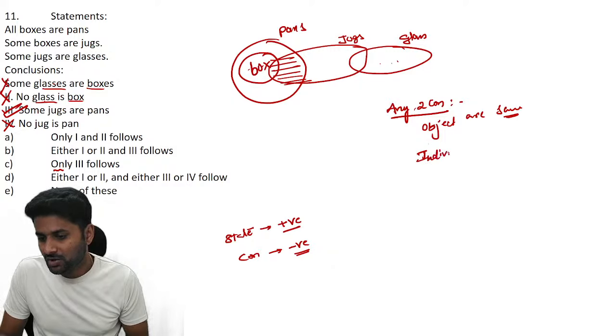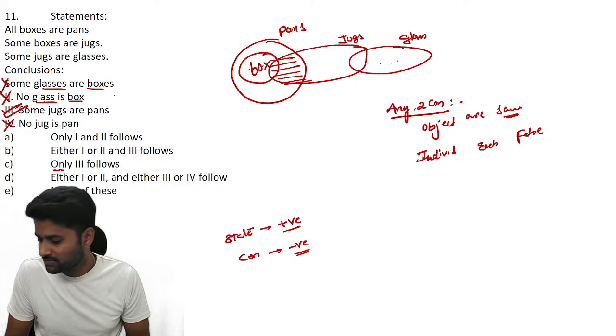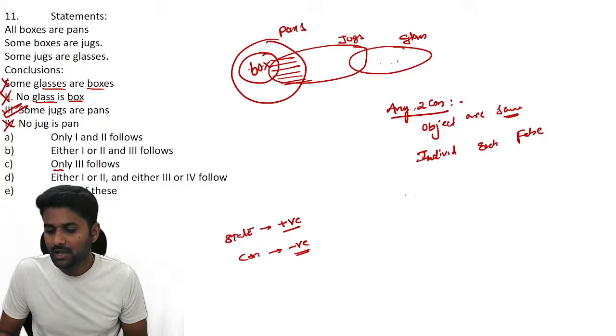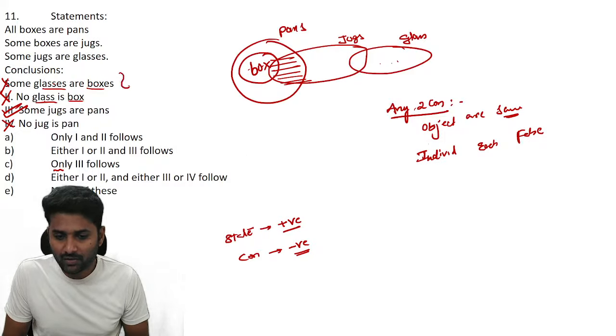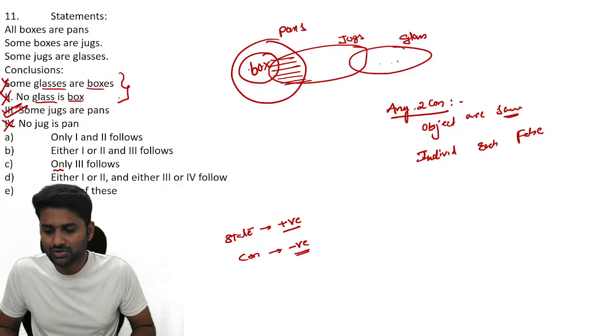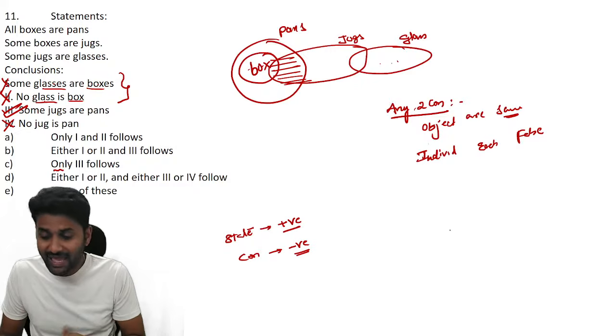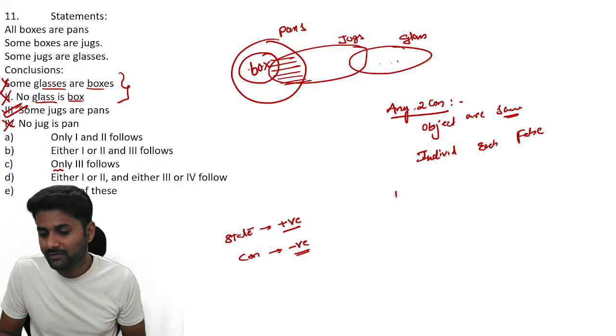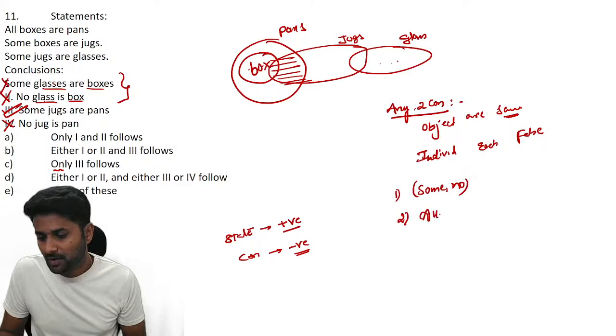We already solved individually, and each conclusion is false. Now we have to take these two conclusions together. If they satisfy any one of the complementary pairs, we have a complementary pair. Some, comma, no is one complementary pair. All, comma, some is another complementary pair.